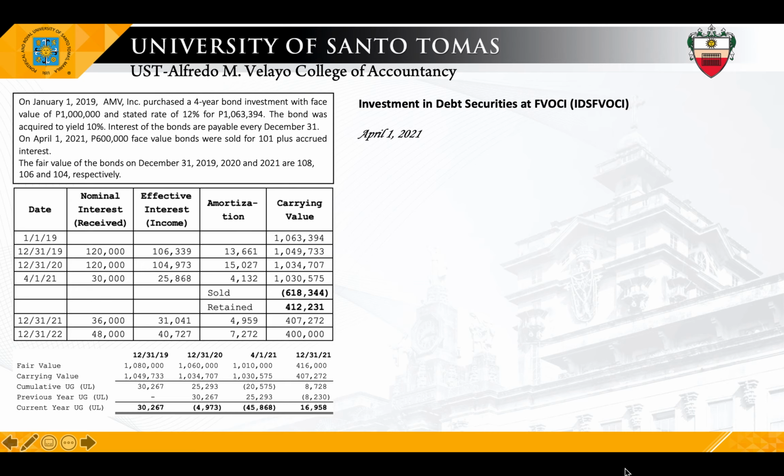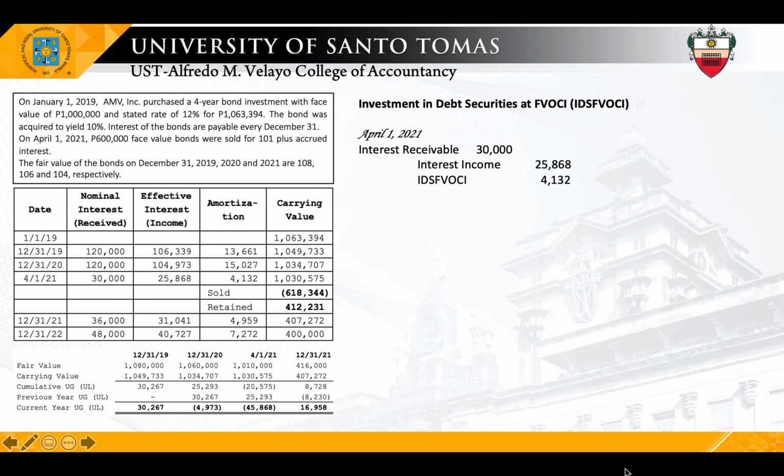Okay. On April 1, 2021, first we will update the carrying value of the bond. So, same lang sa debt securities at amortized cost. So, lifted from the table, investment, credited by 4,132. Now, other than updating the carrying value to equal the amount in the table, we will also update the carrying value of the bond to equal its latest fair value, which is the selling price. So, gagawin mo siyang equal doon sa 101, which is the selling price of the bond.